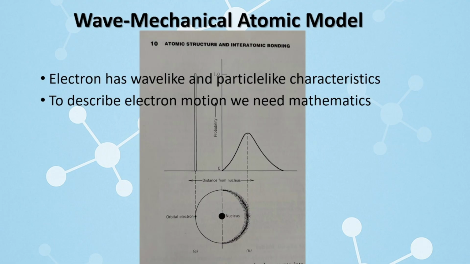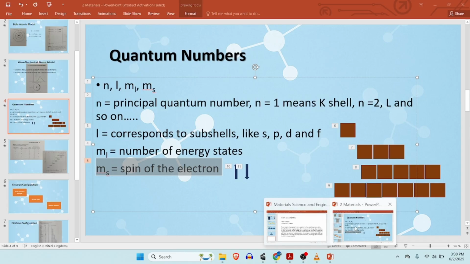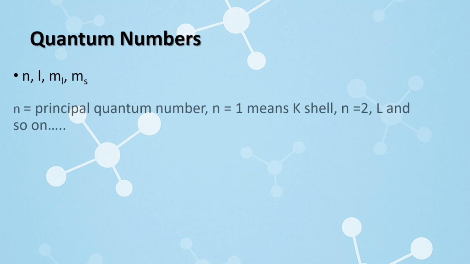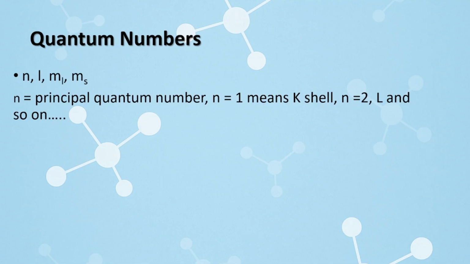In wave mechanics, every electron in an atom is characterized by 4 parameters which are known as quantum numbers, and they are represented by the letters n, l, ml and ms, where n stands for the principal quantum number, which represents the shell around the nucleus where the electron can lie. n equal to 1 corresponds to the K shell, n equal to 2 corresponds to the L shell, and so on with the M shell, with the N shell, and you can find from the principal quantum number which shell it is around the nucleus.